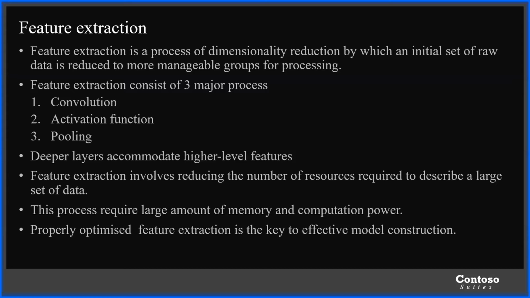The feature extraction consists of three major processes. One, convolution. Two, activation function or normalization. Three, pooling, which we will discuss later on in depth. Deeper layers accommodate higher level features, that is, the more hidden layers. What are hidden layers?